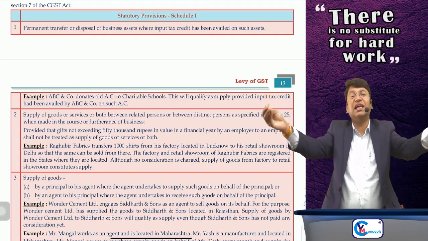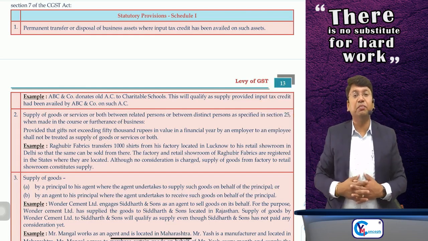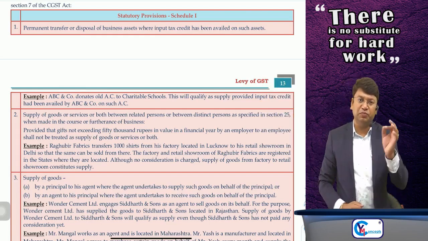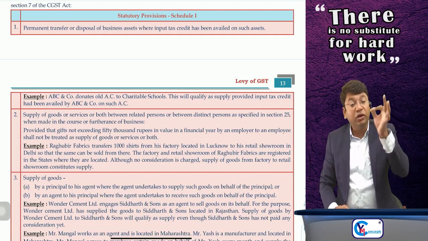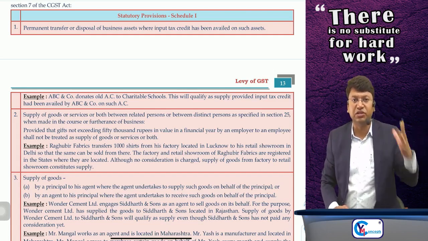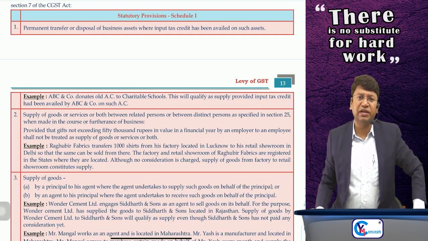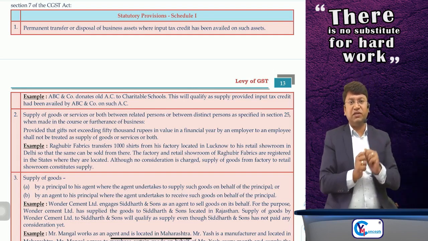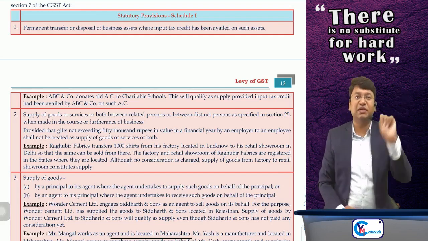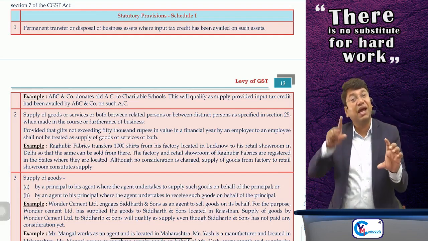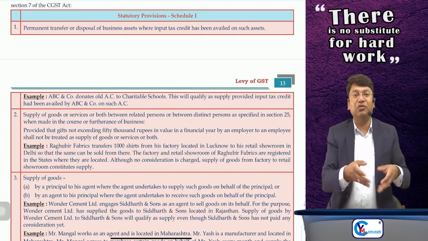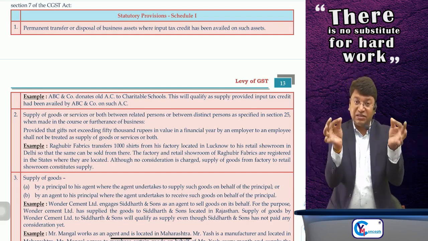Suppose I have purchased 10 laptops for my business, and on purchase of those laptops I have availed input tax credit of GST paid on those purchases, and now I have donated those 10 laptops to a charitable institution without any consideration. Sir, since I have donated, permanent transfer or disposal of the assets of the business where ITC has been availed, so it will be supply, and whatever ITC I had availed on purchase, I'll have to reverse it or I'll have to pay the tax. Clear? So it is considered as supply.